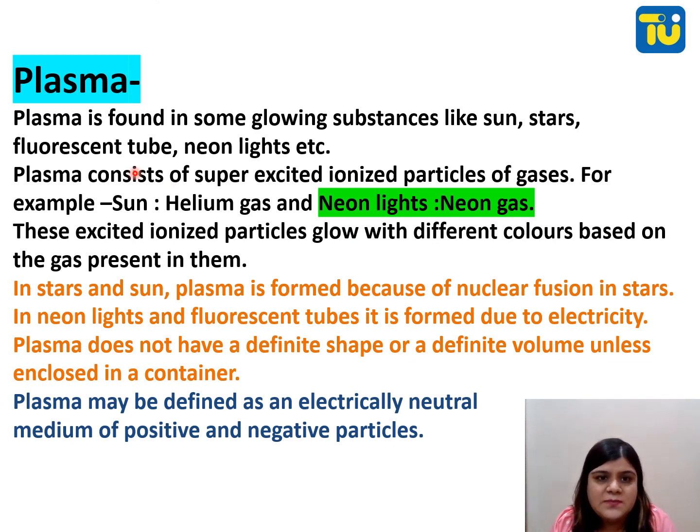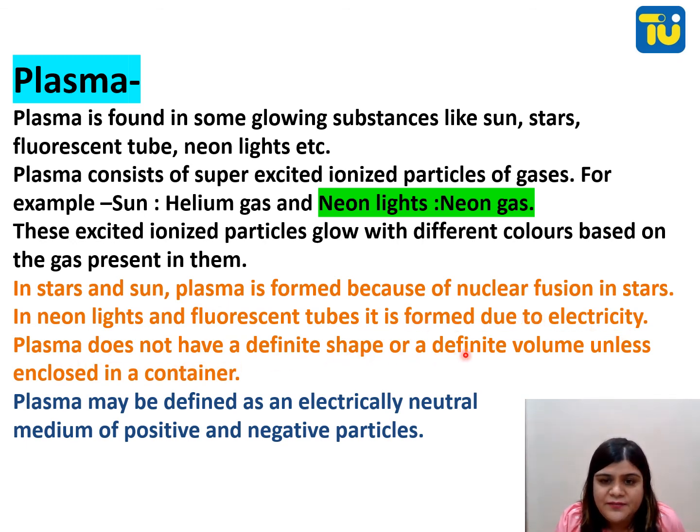The next is plasma. Plasma is found in some glowing substances like sun, stars, fluorescent tube, neon lights, etc. Plasma consists of super excited ionized particles of gases. For example, the sun is a plasma. These excited ionized particles glow with different colors based on the gas present in them. In stars and sun, plasma is formed because of nuclear fusion. In neon lights and fluorescent tubes, it is formed due to electricity.